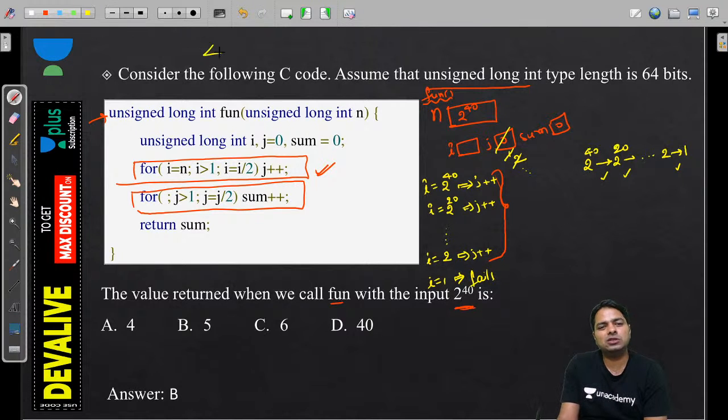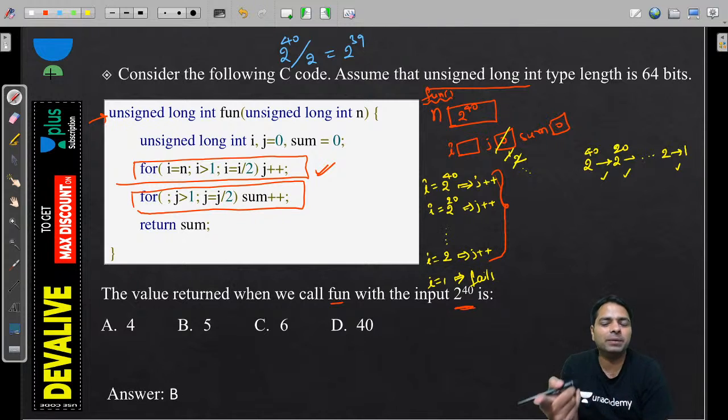If you want the answer immediately, some people are not good at calculations, so see how the powers go. Even I do it wrong sometimes. 2 power 40 divided by 2 is 2 power 39. Look at that, what I was doing was 40 by 2. That is one more mistake I was making. After 40 it is not 20, it's 39. So it's going to happen until 2 power 1. So 40 you want to reach at 2 power 1. How many times do we increment? The j will increment 40 times.